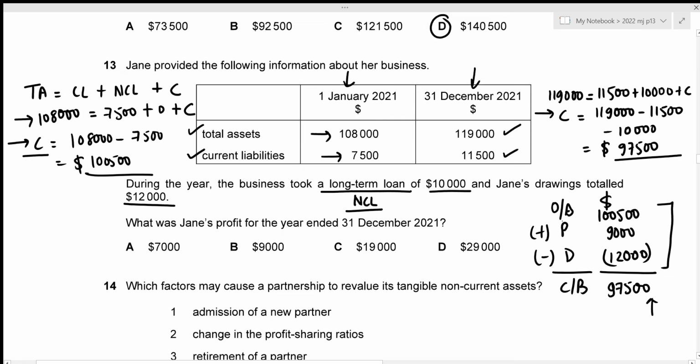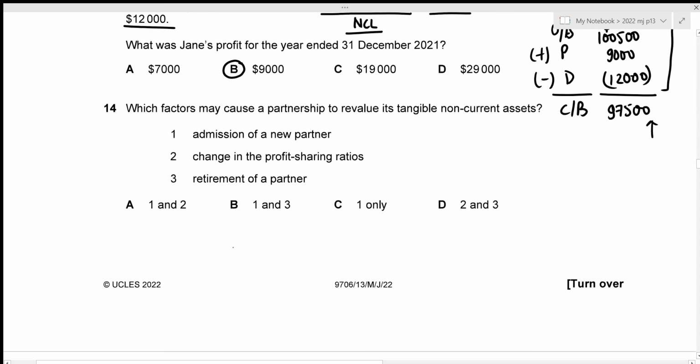Alright, and this 9,000 is given in option B. That will be our correct answer. Now we can move towards question number 14. We need to figure out which factors may cause a partnership to revalue its tangible non-current assets. So revaluation is only done when there is admission of a new partner or the retirement of a partner, right? So we're just looking for those two factors.